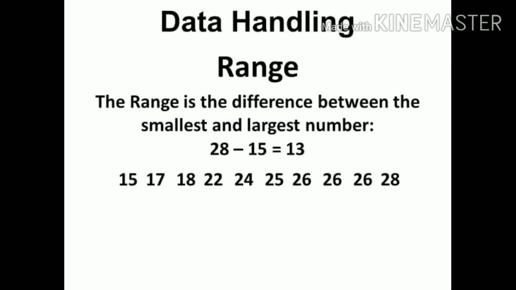Then comes the next term, that is range. The range is the difference between the smallest and largest number of the data. That means if we subtract the smallest number from the largest number, the result we get is the range. In the given example, the largest number is 28, whereas the smallest number is 15. By subtracting these two numbers, we get 13, which is the range of this given data. We can say in the given data, the range is 13.